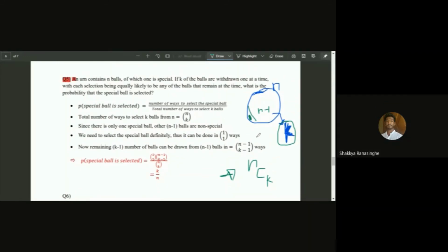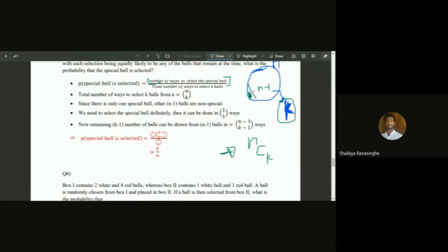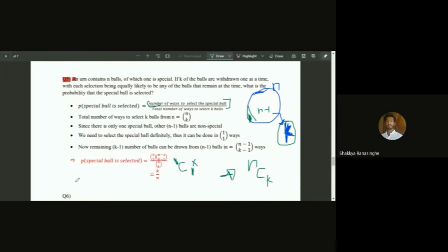Over here it says we have to find the number of ways to select the special ball. There is only 1 special ball, so we are taking 1 ball out of 1. If there were 2 special balls, we could say 2C1, but there is only 1, so it's 1C1. And we have selected one ball, so we have to take k minus one balls.